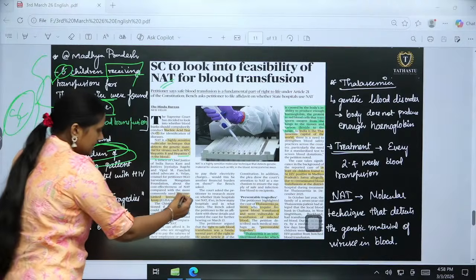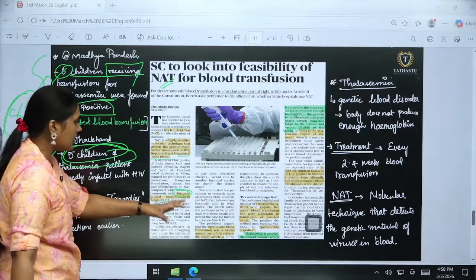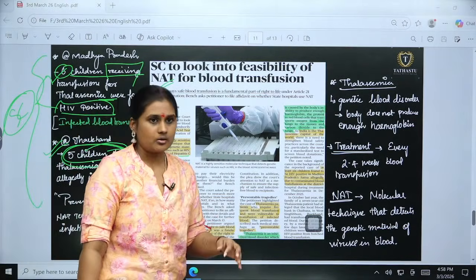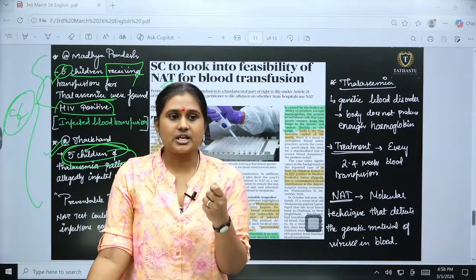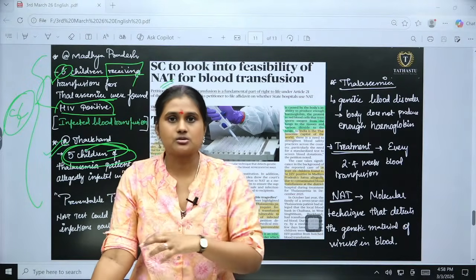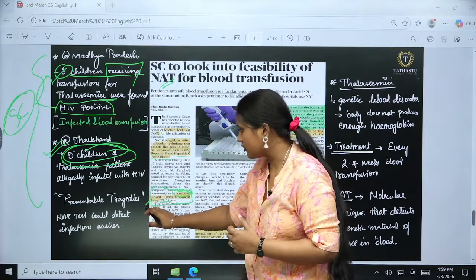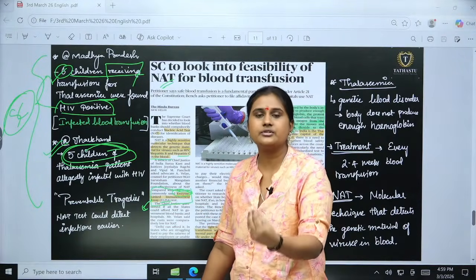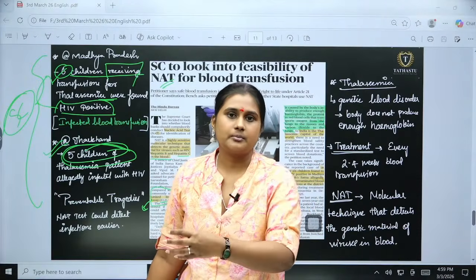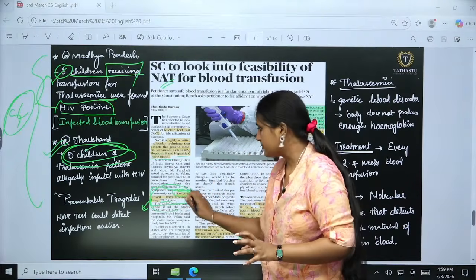Earlier, whenever there was a blood test, it was ELISA, which is the enzyme linked immunosorbent assay, a common test. But it checks only the antibodies rather than the viruses themselves. So it cannot give the idea about viruses like HIV, hepatitis B and hepatitis C. That is not possible to obtain from this test.